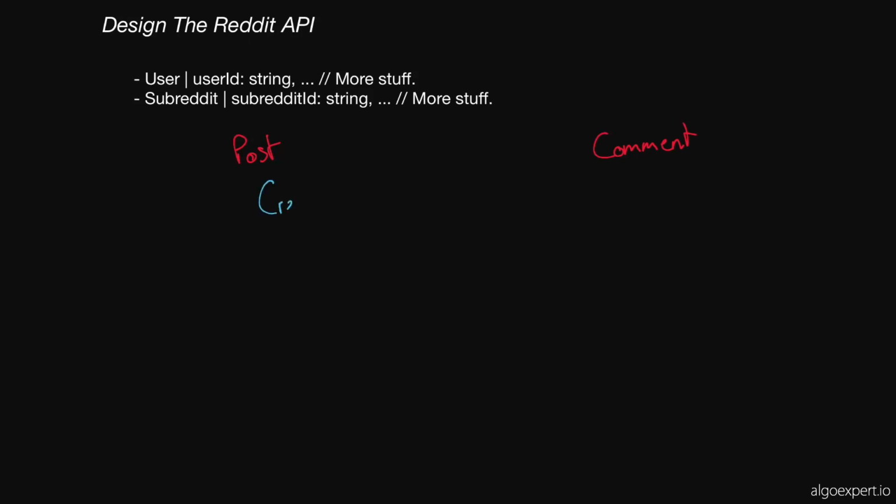Create, create, get, edit, delete, and then list. Some of these might be very redundant. Some of these might look very similar. Like, for instance, I'm thinking that delete and get might look very similar. They might have very similar signatures. Okay. But I suppose we'll see that in a second.